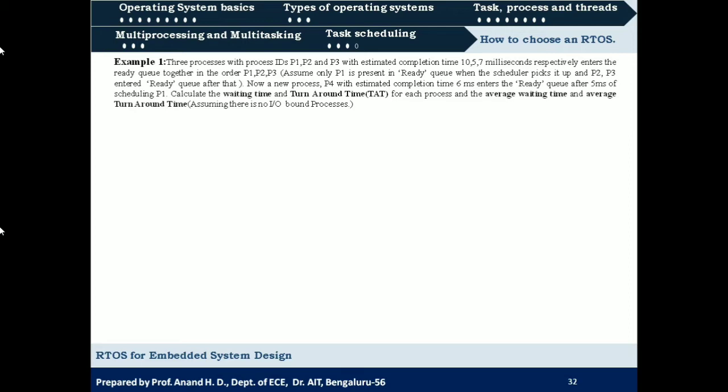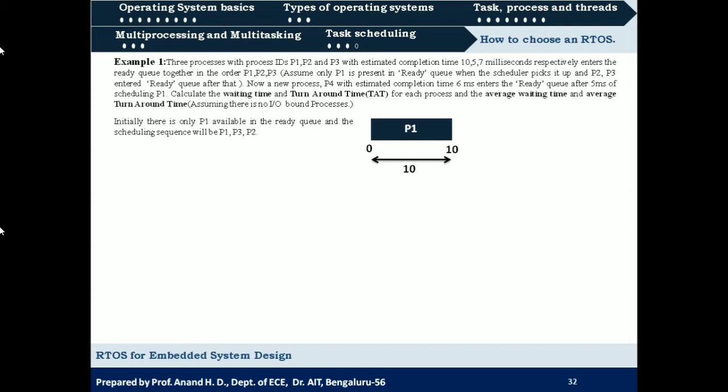Before starting the calculation we need to represent the sequence in which the processes will be executed. So as it is said in the question, first process P1 will be in execution. Since it is non-preemptive, even though P4 is the latest process entering, once the process P1 is scheduled, it is going to complete its execution.